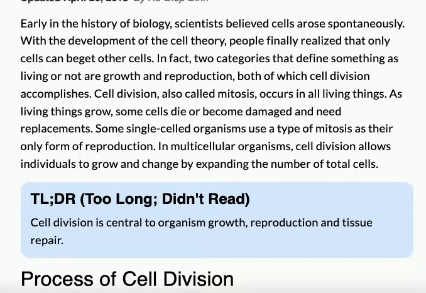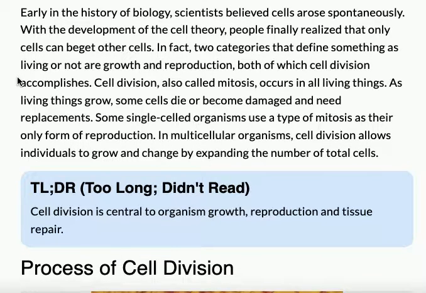Three reasons why cells need to divide. Early in the history of biology, scientists believed cells arose spontaneously. With the development of the cell theory, people finally realized that only cells can beget other cells. In fact, two categories that define something as living or not are growth and reproduction, both of which cell division